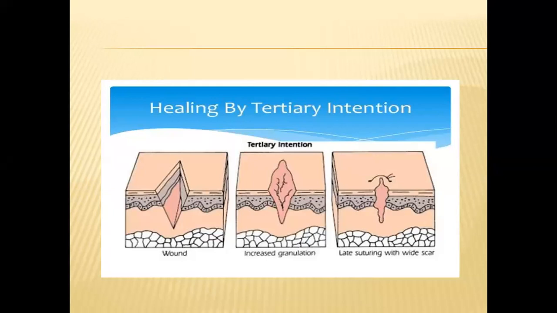Why are we doing stitching here? Because these types of wounds are very large, larger than those in the secondary type. As the gap fills up, later on we need a little bit of suturing, so delayed suturing with a very wide scar. If a person has this type of wound, they will have a very large scar formation compared to the primary wound. This is actually how the types of wound healing occur: primary, secondary, and tertiary.